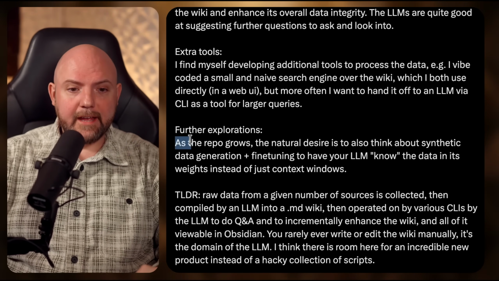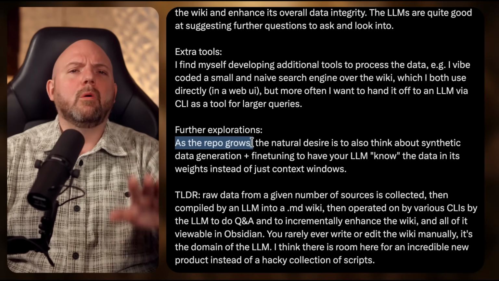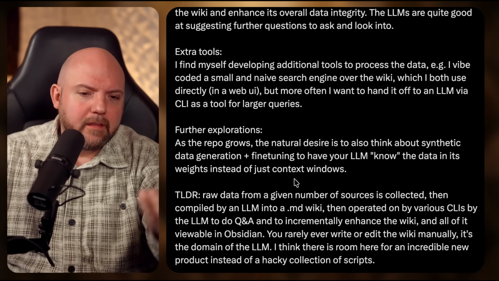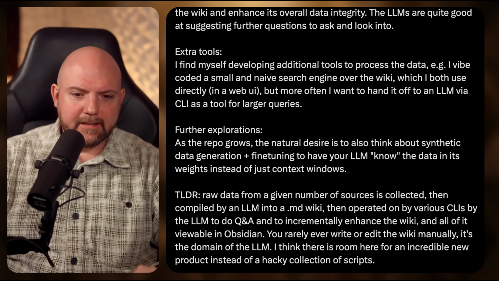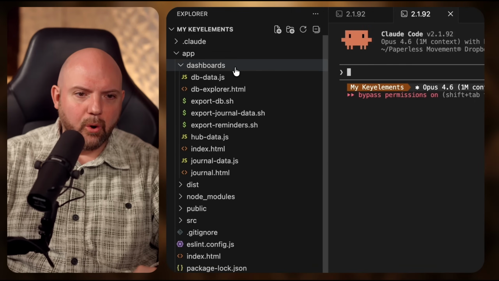And he says even as the repo grows, and that's where people get confused. Why do you say repo? We have a vault in Obsidian, right? No, man. In the end, it's a repo. He says it correctly. And that's where you have VS Code again, where you have much better control over your repo.